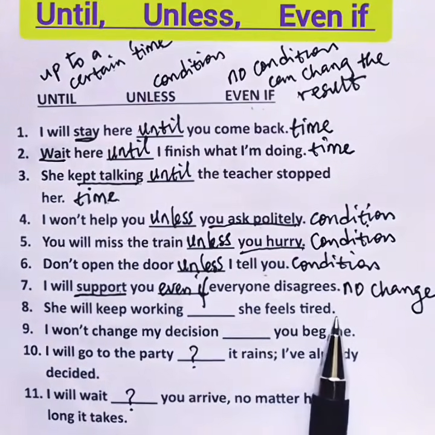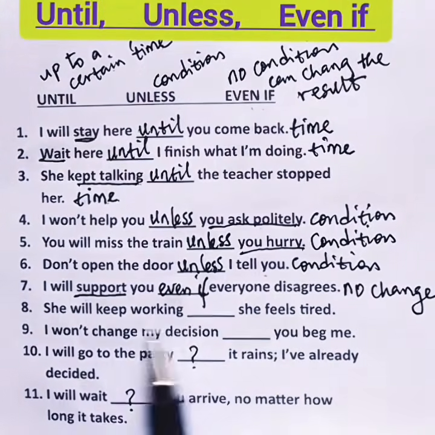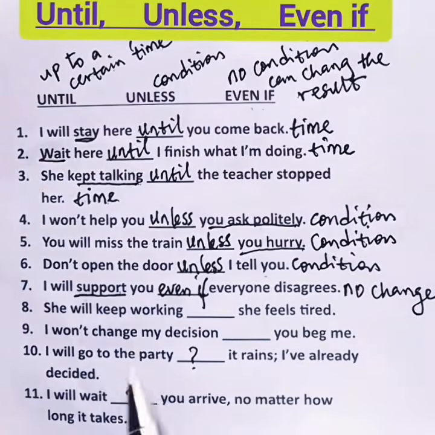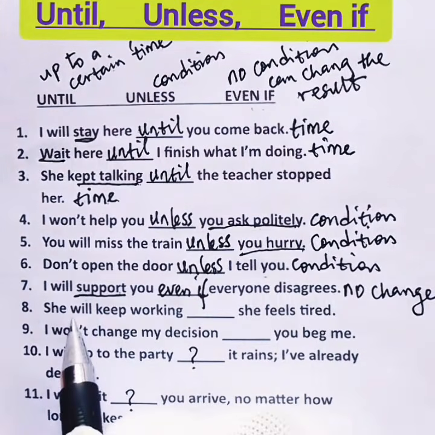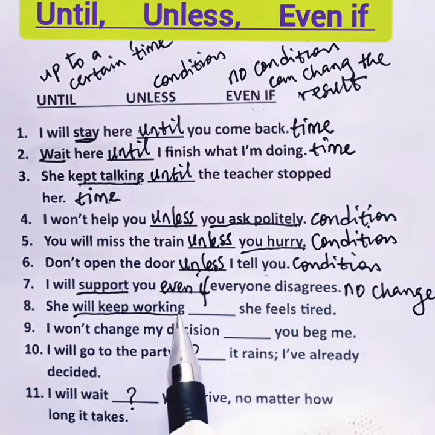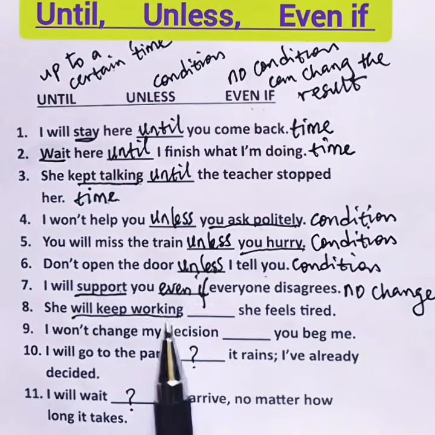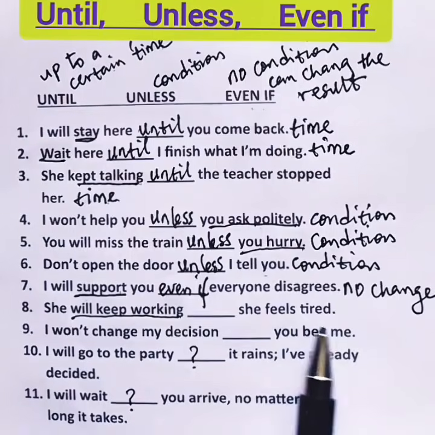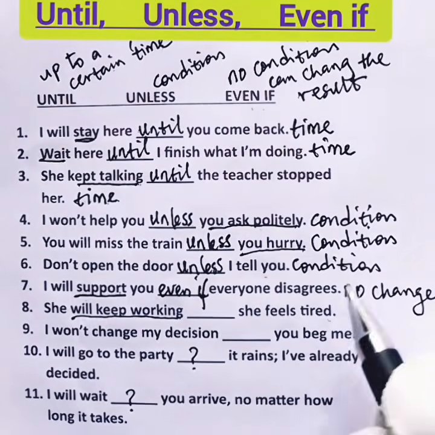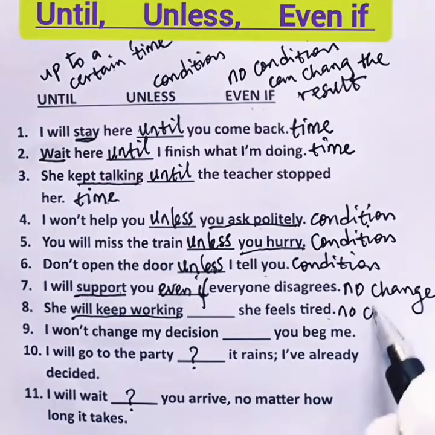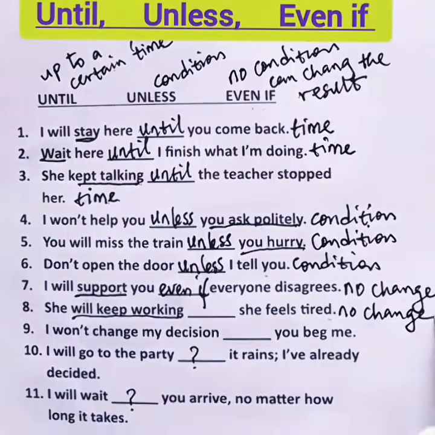8. She will keep working, blank, she feels tired. Here we have the action of working. Will keep working. Now this action will continue to go on whether she feels tired or not. So no change in the result.